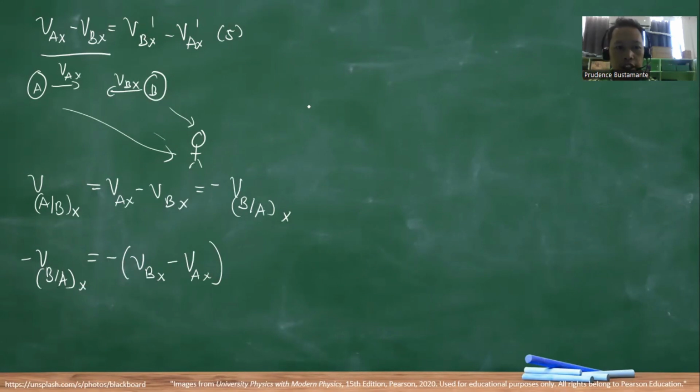It will now become the negative velocity of B with respect to A, and this is equal to the final velocity of B minus the final velocity of A, okay?